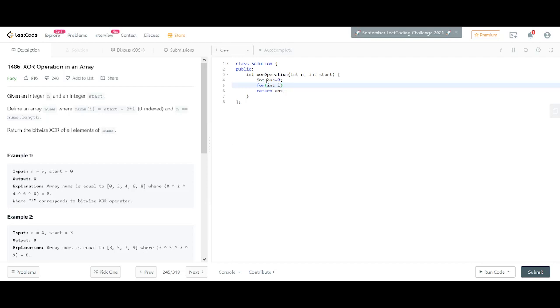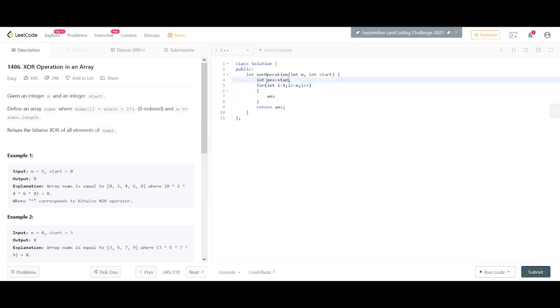So i is equal to 0, i less than n, i plus plus, or let me just make it i is equal to 1, i less than n, i plus plus. And then the simple case like answer is equal to start.